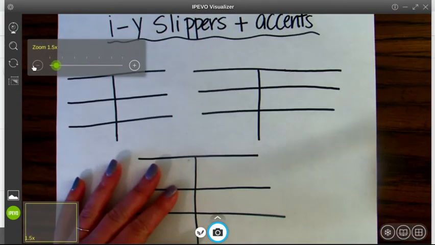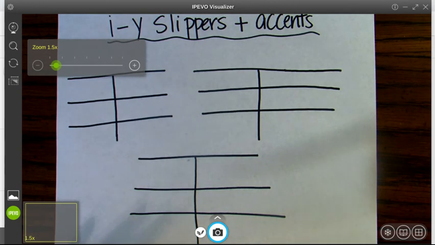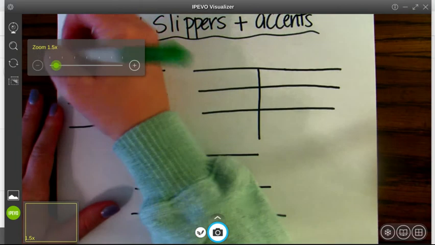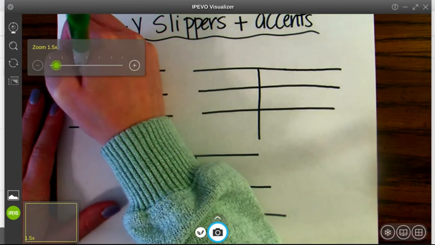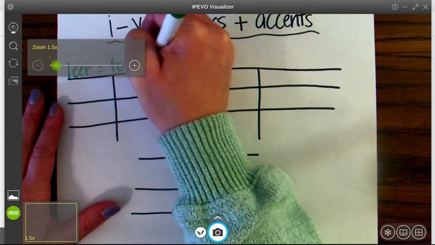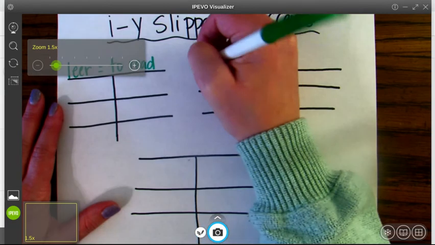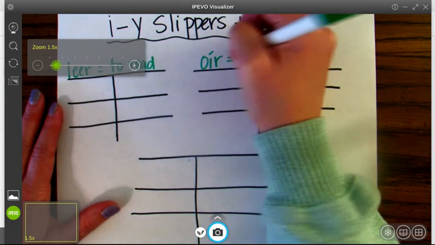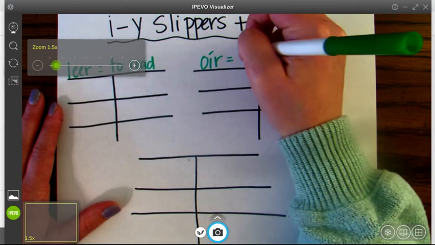Ya está, ¿no? Okay. Otra vez podemos conjugar los verbos. We know the verb leer. We've had that one since Spanish 1. It means to read. We know the verb oír, or at least we should. To listen.